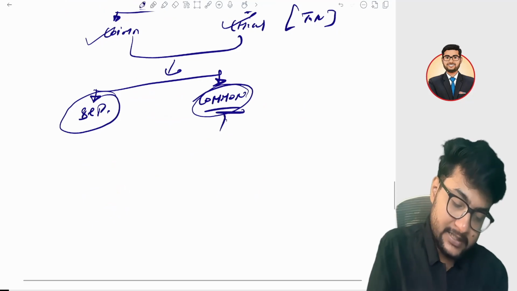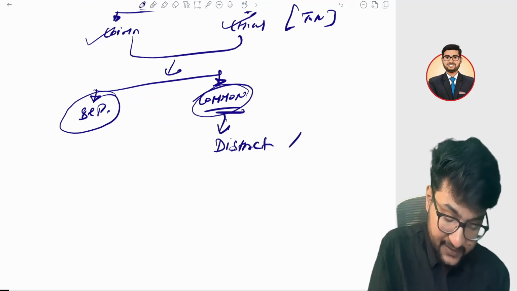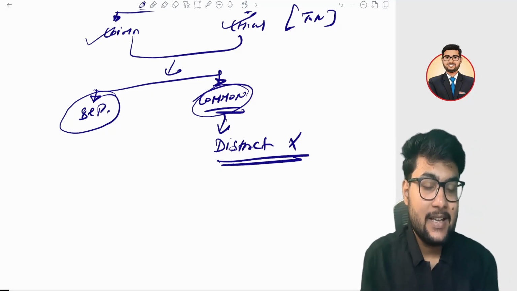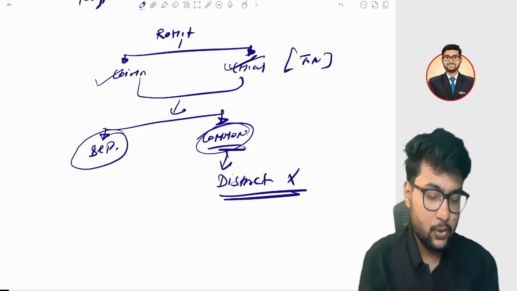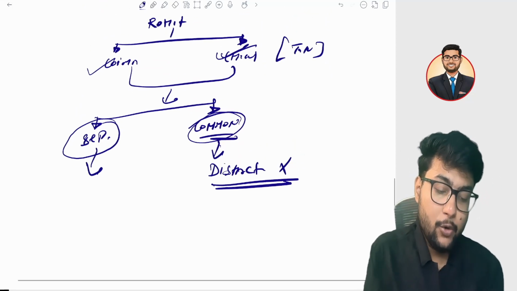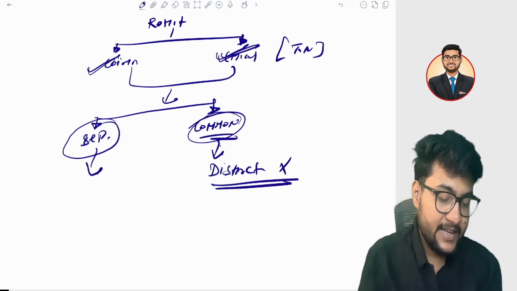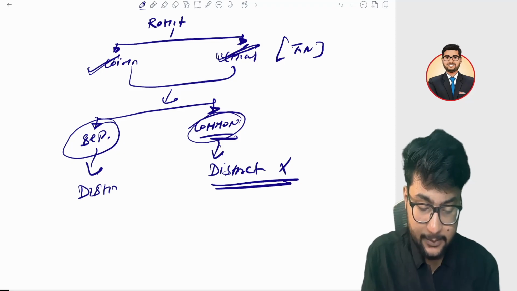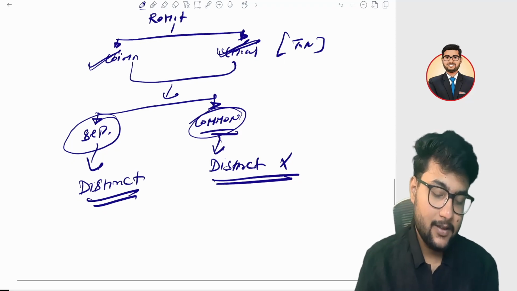If you take a common registration, in that case it is not a distinct person. If it is not a distinct person, it means it is not a supply. So any transaction between Coimbatore and Chennai is not a supply. But in case it is separate, meaning Coimbatore has a separate GST registration and Chennai has a separate GST registration, in that case they are treated as distinct persons. So any supply between distinct persons is considered a supply.